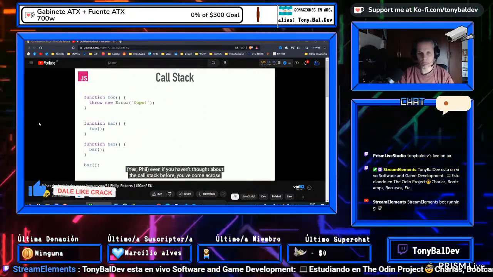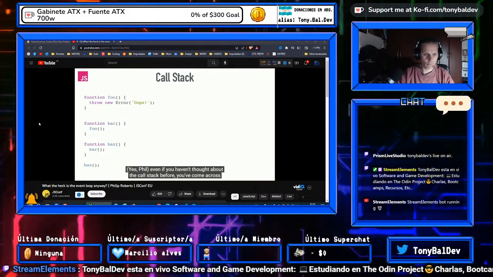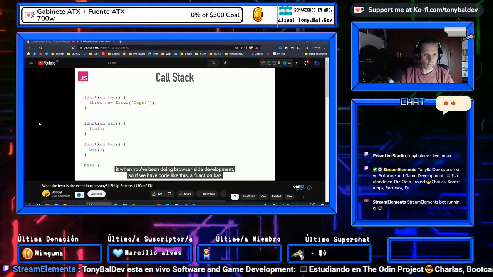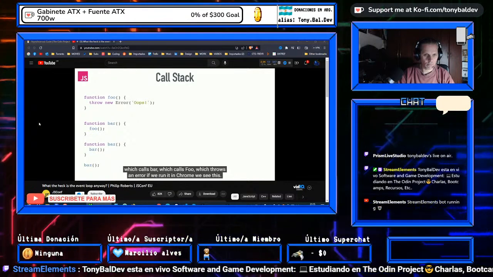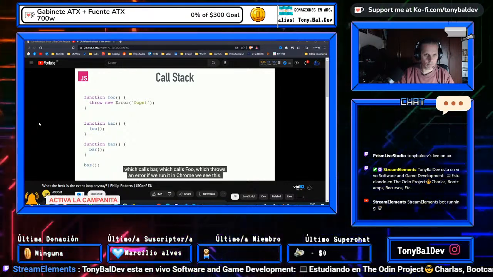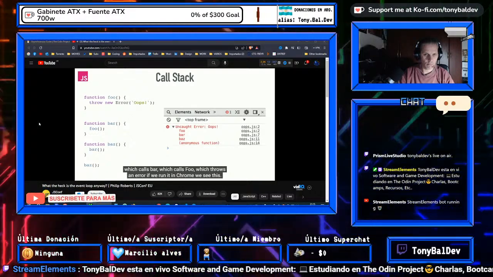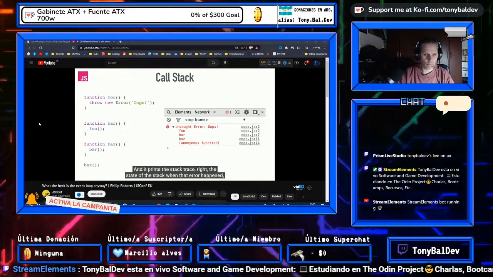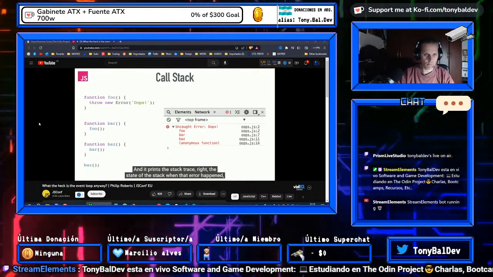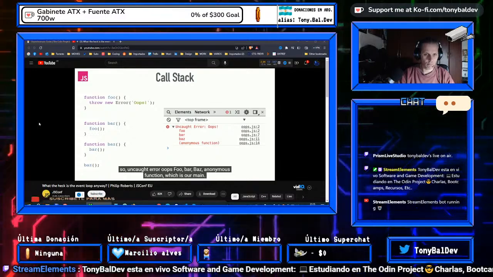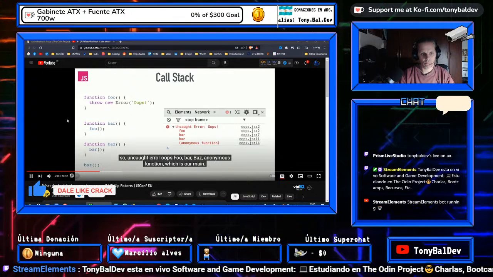So even if you haven't really thought about or visualized the call stack before, you've undoubtedly come across it, certainly when doing browser-side development. If we have code like this, a function baz, which calls bar, which calls foo, which throws an error, then if we run this in Chrome, we see something like this in the DevTools: Uncaught Error: oops. And it prints the stack trace. That is the stack trace, the state of the stack when that error happened. So uncaught error oops, which was called in foo, which was called by bar, which was called by baz, which is called by this anonymous function, which is our main.